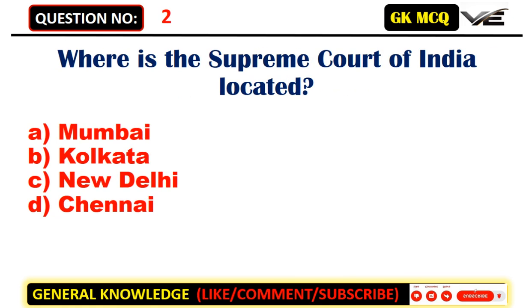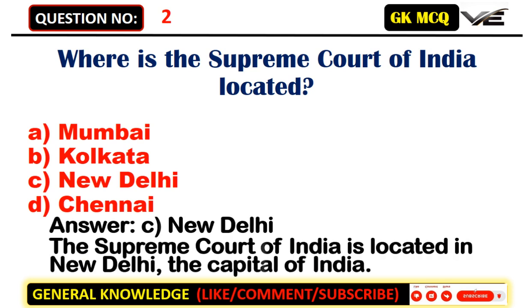Where is the Supreme Court of India located? A. Mumbai. B. Kolkata. C. New Delhi. D. Chennai. Answer: C. New Delhi. The Supreme Court of India is located in New Delhi, the capital of India.